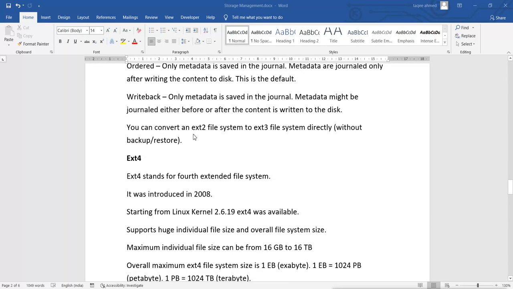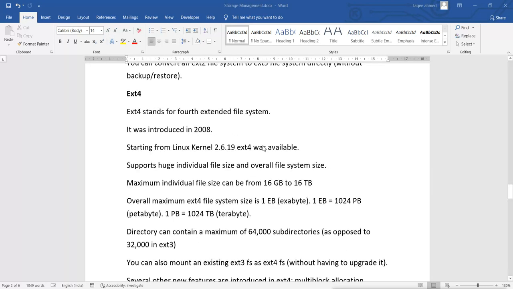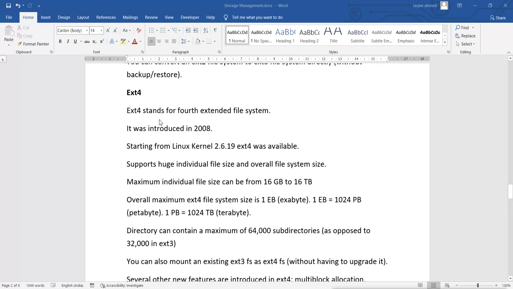Now we can convert ext2 to ext3. If we have ext2, we can easily convert it into ext3 without losing the data, that means without needing backup and restore. But now ext4 comes. This ext4 is the fourth extended file system. It came in 2008.